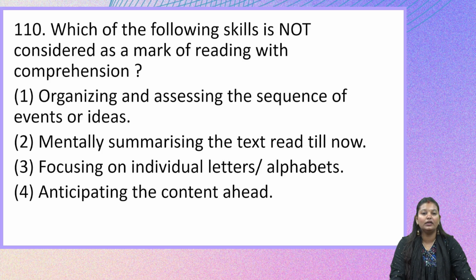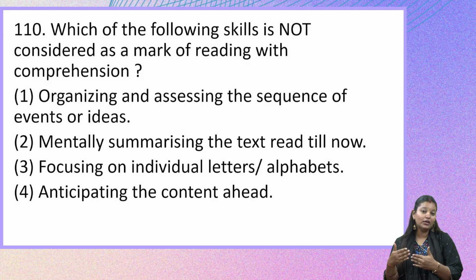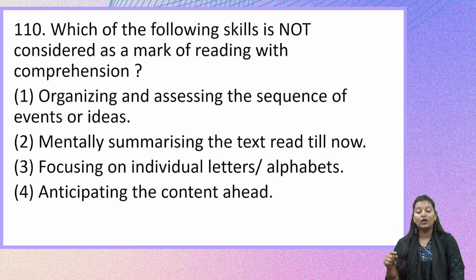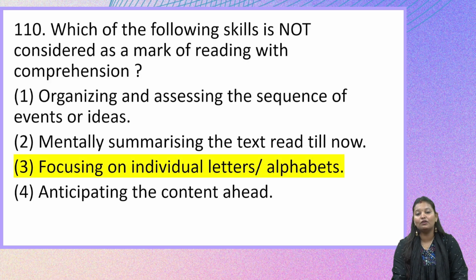When you are reading a particular text, you will definitely anticipate. If you are trying to understand the story or the text that you are reading, you will anticipate what may be coming next. Reading with comprehension also involves organizing and assessing the sequence of various ideas and events. And whatever we read, we try to mentally summarize it so that we keep understanding it well and see what is coming next. So the right answer here would be option 3. Focusing on individual letters or alphabets is not the major skill required while reading with comprehension.